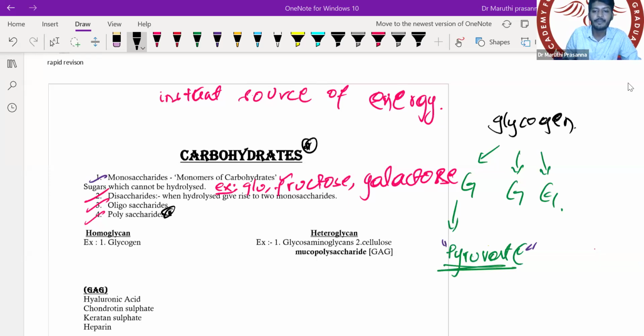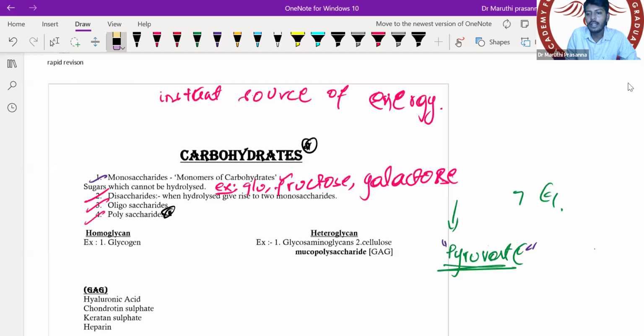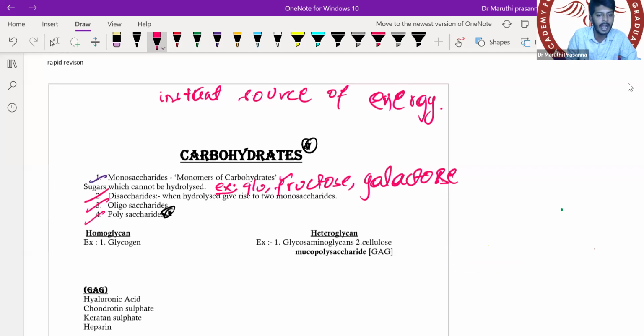related to it. Okay. So whenever you are speaking of a polysaccharide, all the polysaccharides can be divided into heteroglycan and homoglycan. What is a homoglycan? What is a heteroglycan? Now look here, a polysaccharide is made out of 10 or more monosaccharides. So if all the monosaccharides which are present are the same, then we will call it a homoglycan.